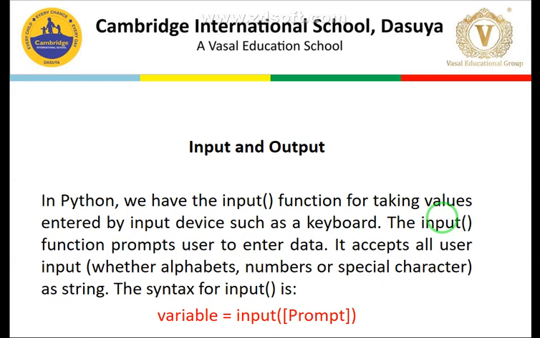The user can input the value from the keyboard, and the input function prompts the user to enter data. It accepts all user input, whether alphabets, numbers, or special characters, as a string. So this takes a value as a string.